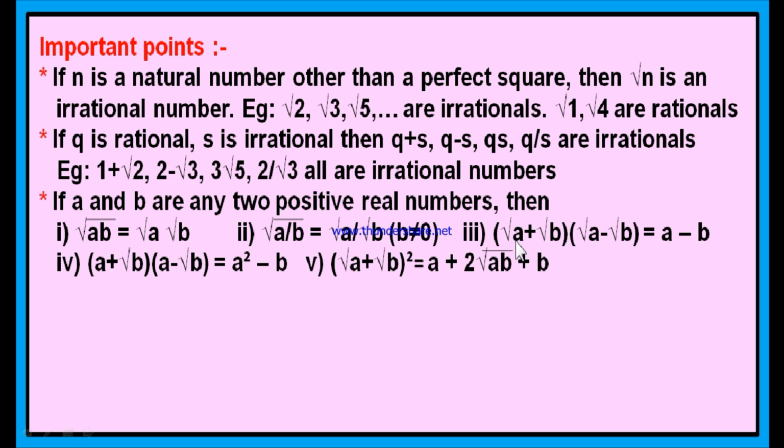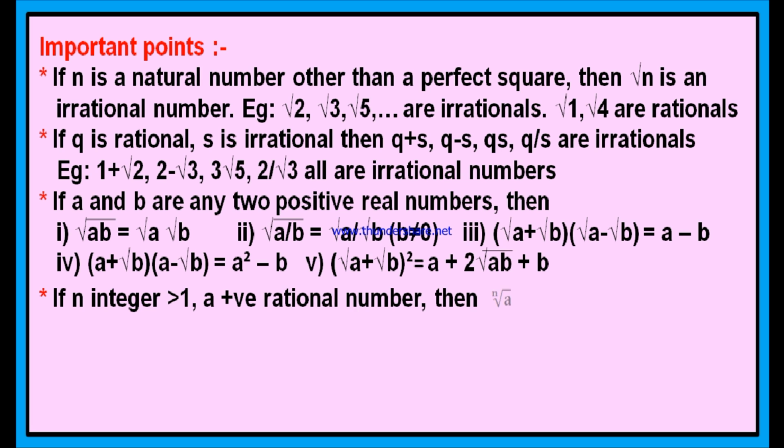Similarly, here in this case, root 3 plus root 2 into root 3 minus root 2 is 3 minus 2. You can use all these properties in order to solve problems from this chapter. Now, the next point. If n is an integer greater than 1 and a is a positive rational number, then nth root a is called a surd. Here n is an integer greater than 1.